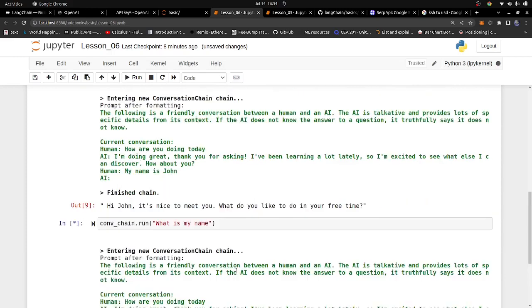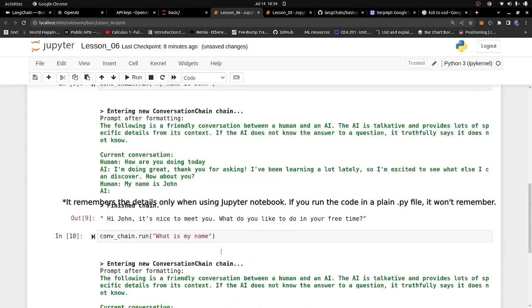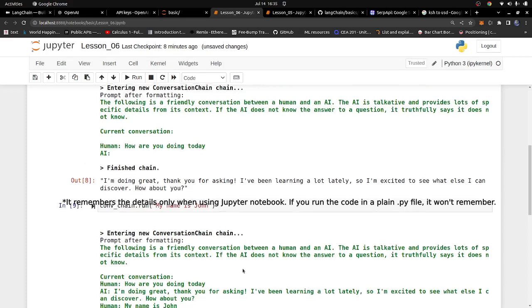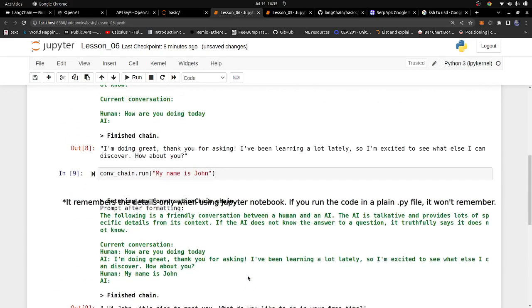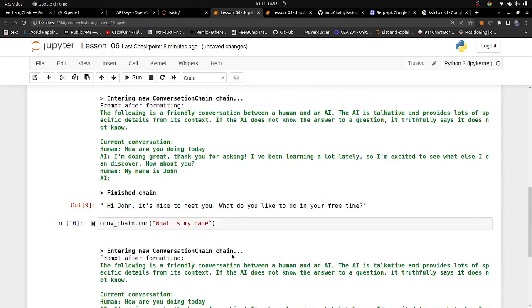In reality, it should be able to remember what your name is, right? It says your name is John. It remembers your name properly. So it has a bit of memory and tries to remember things properly, but in actual sense, sometimes it can't remember things absolutely correctly. That's where having a memory comes into play, whereby you store all the previous conversation, and then the bot can go back and recall all that information. Let's see how we can use a memory to make this even better.